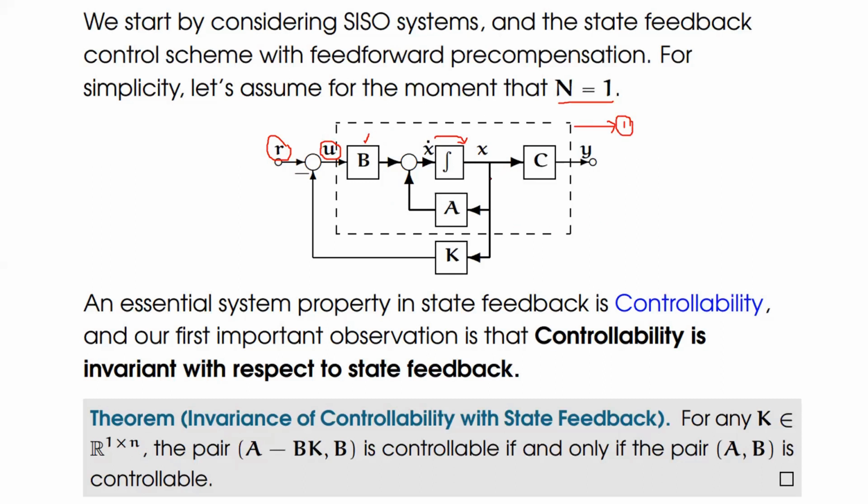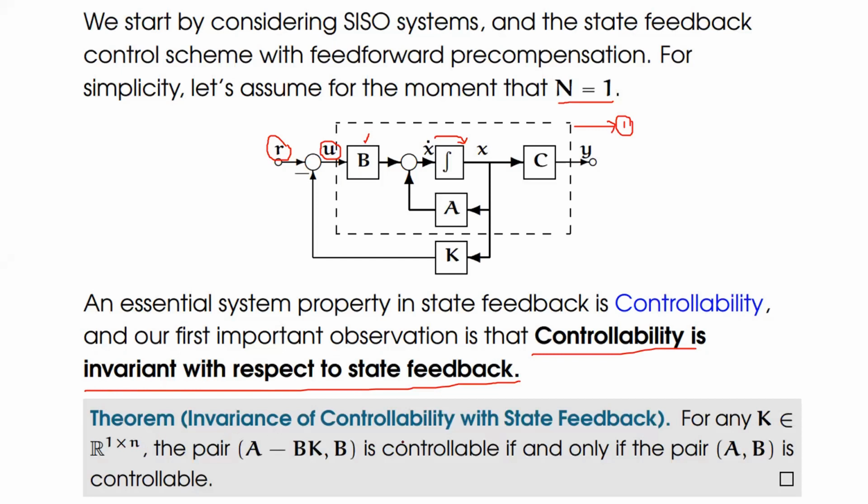As well as here we are going to connect one feedback with respect to K, that's the state feedback with respect to the reference input. So an essential system property is controllability under state feedback. Our first important observation is that controllability is invariant with respect to the state feedback. That means we are going to prove this one.